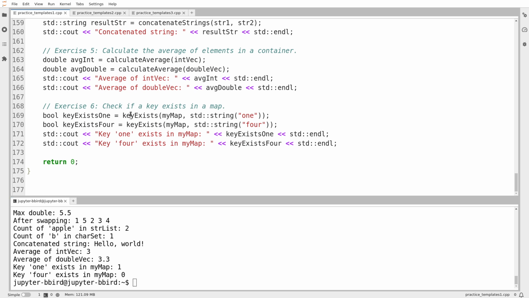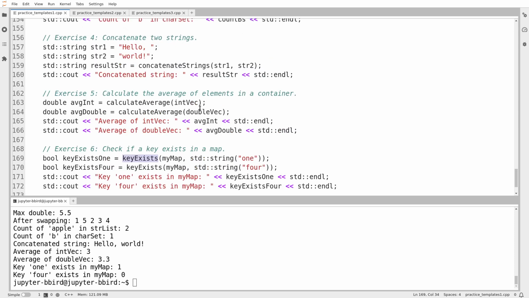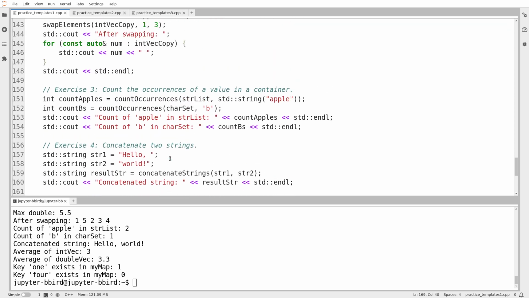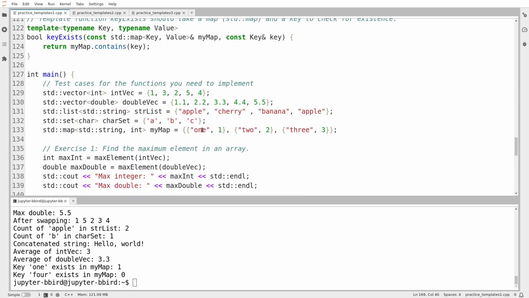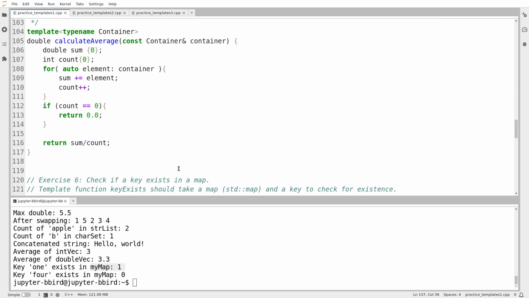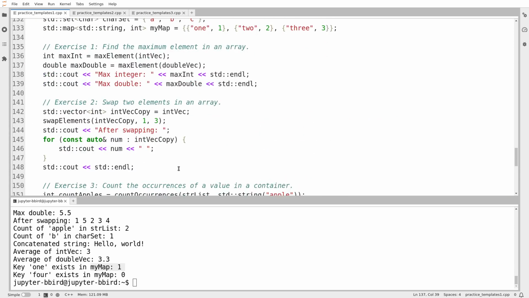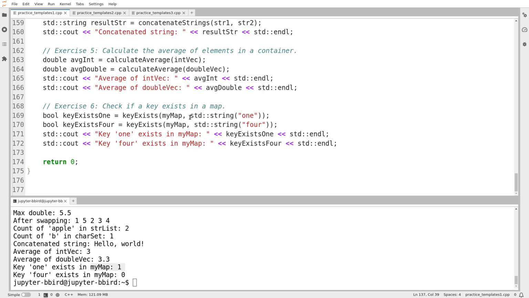So the key exists returns a Boolean value. When you try and print a bool, it prints as an int, so it prints as 0 or 1. And so, okay, key exists. My map contains these keys: the word 1, the integer 1, the word 2, the integer 2, the word 3, the integer 3. So it then asks, is the word 1 in my map? And the answer is yes. Is the word 4 in my map? The answer is no. Because my implementation was one line long, I'm going to say I think we've tested it sufficiently.